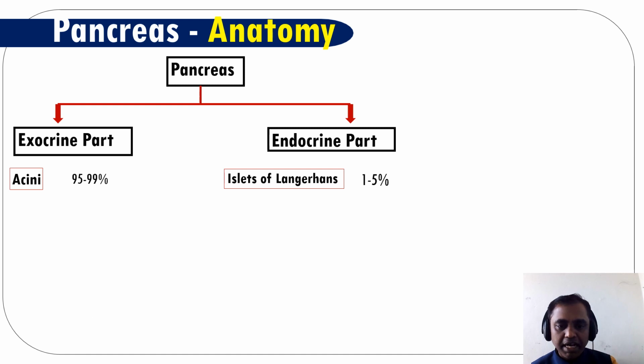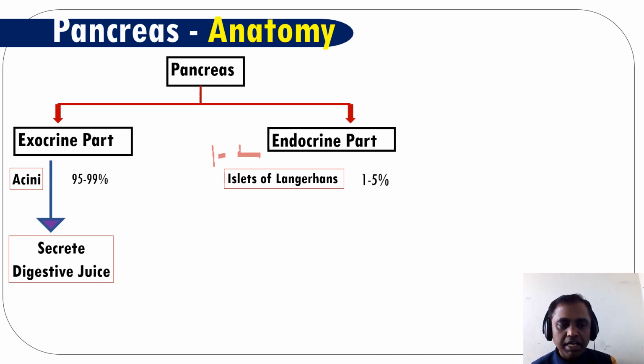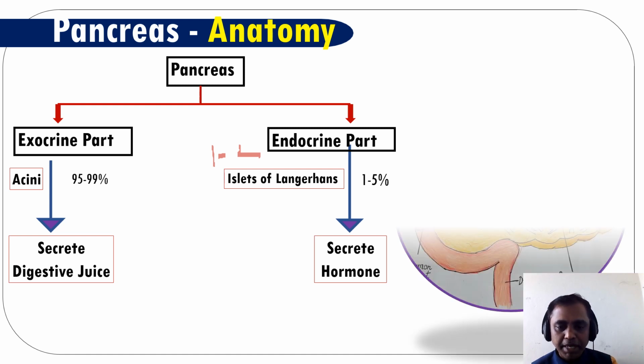In the pancreas, around 1 to 2 million islets of Langerhans are present. The exocrine pancreas, that means acini, secretes digestive juice, whereas the endocrine part, that means islets of Langerhans cells, secretes hormones. There are 4 types of hormones secreted by the pancreas, which we'll study.